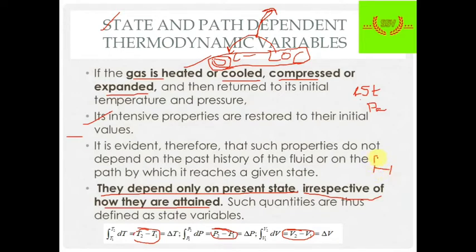We have expansion of gas from P1 to P2. Okay, we don't care how we are expanding it and what the pressure in between is. What the pressure in between is, is not required. We only require P1 and P2. So initial and final conditions are the only ones required. We don't see how we are achieving it. So this is what we call a state function, that is, it depends on state.